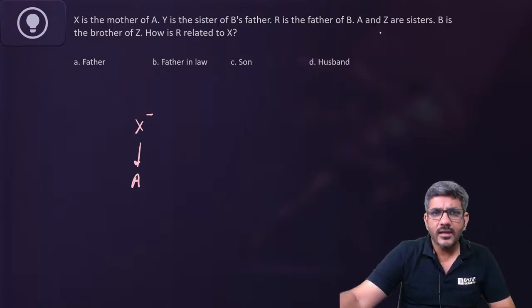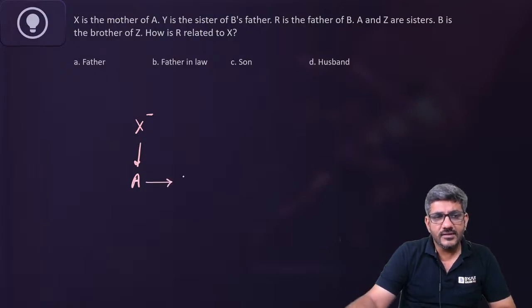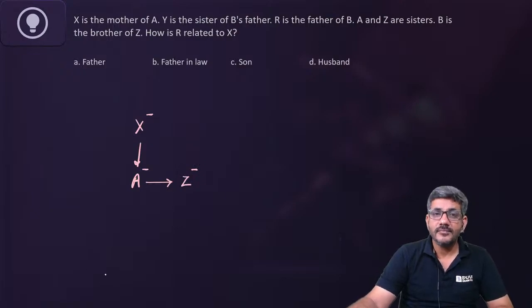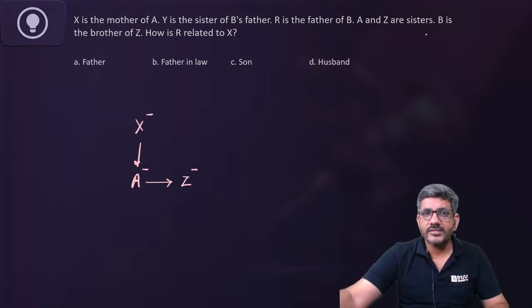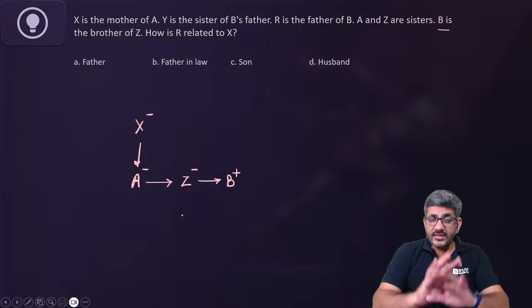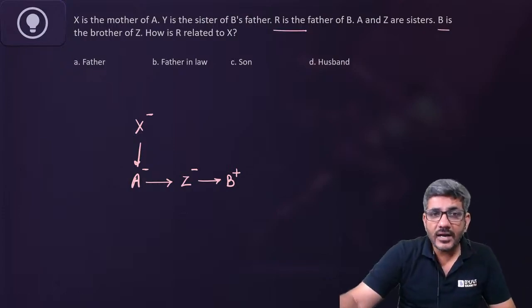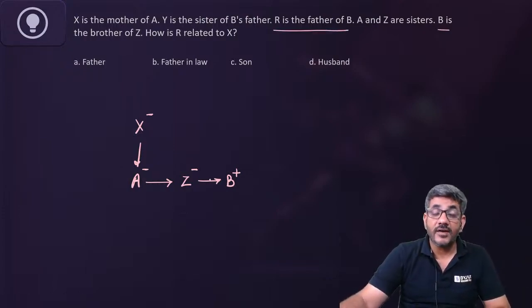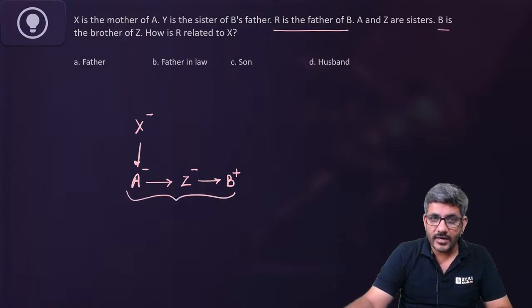Let's find that out. A and Z are sisters. So if A and Z are sisters, that means Z and A both are females. Anything related to X, A or Z? B is the brother of Z. So B would be here. Anything related to X, A, Z, B? R is the father of B. So if R is the father of B, think of this. A, Z and B, they all are siblings according to this.